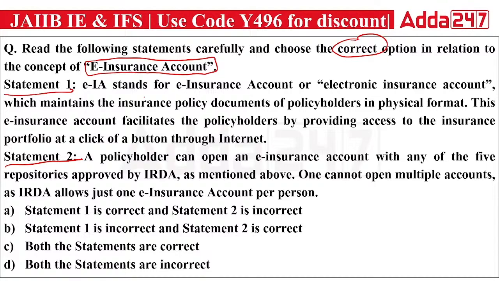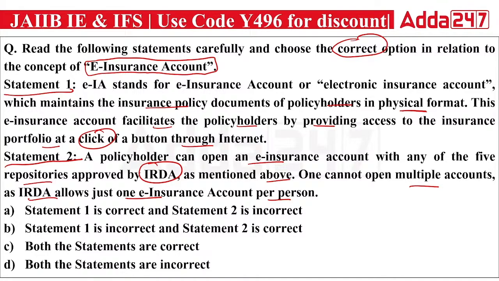First is saying e-insurance account stands for electronic insurance account, which maintains the insurance policy document of the policyholder in physical format. This e-insurance account facilitates the policyholder by providing access to the insurance portfolio at the click of a button through the internet. And second is saying a policyholder can open an e-insurance account with any of the five repositories approved by IRDA. One cannot open multiple accounts, as IRDA allows just one e-insurance account per person. So what do you think, which of the following is correct in relation to the e-insurance account?